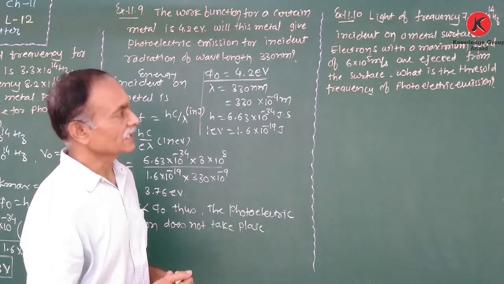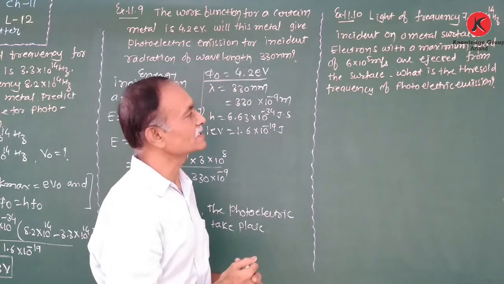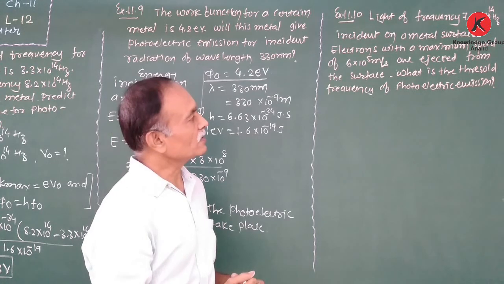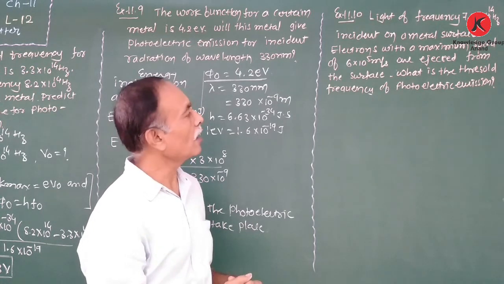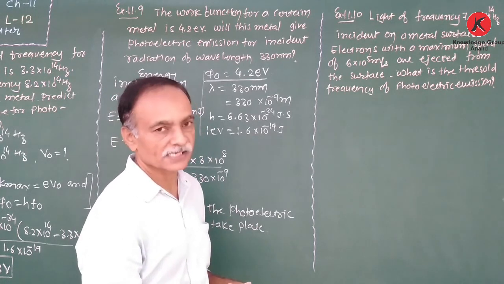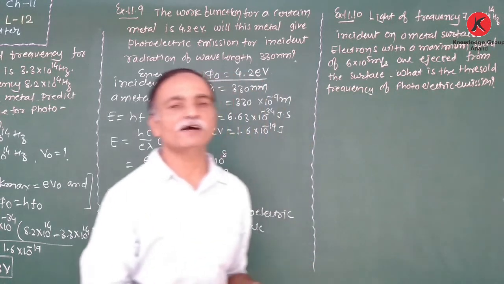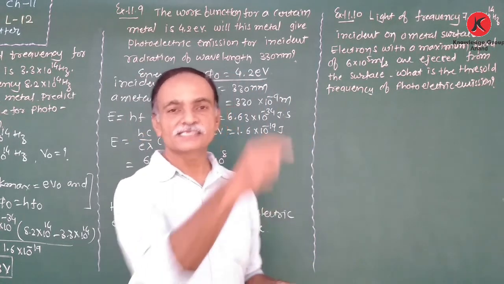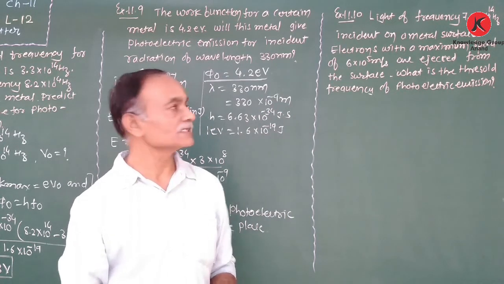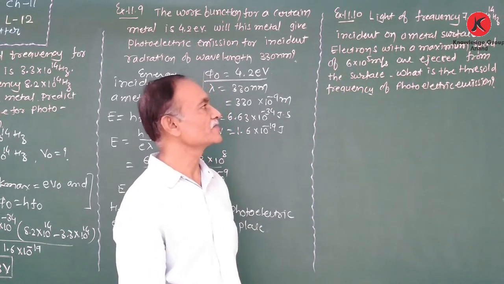Okay. Now next is 11.10. Light of frequency 7.21 × 10^14 hertz is incident on a metal. Electrons with a maximum speed of 6 × 10^5 meter per second are ejected from the surface. That means, as light of this frequency 7.21 × 10^14 hertz is incident on a metal, electrons are emitted from the surface having the maximum speed of 6 × 10^5 meter per second.